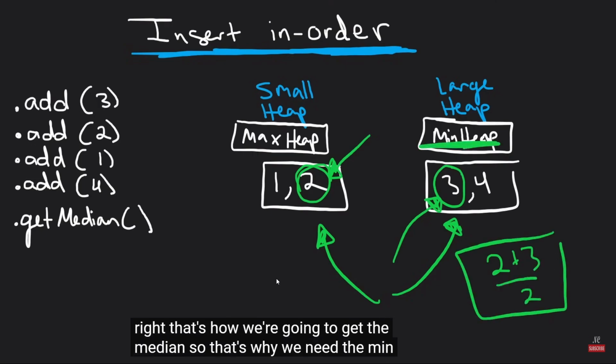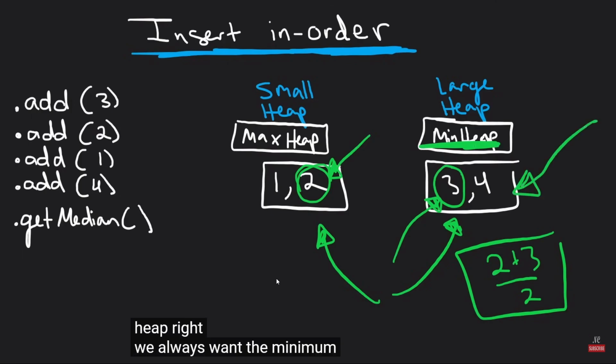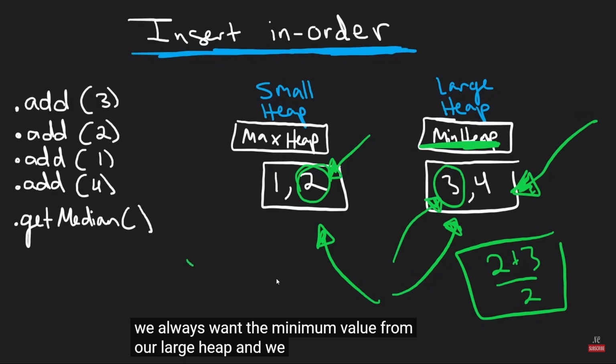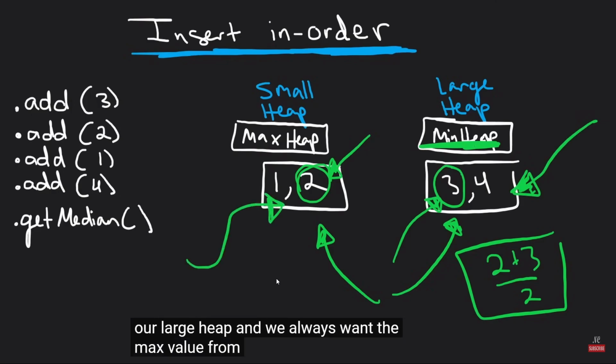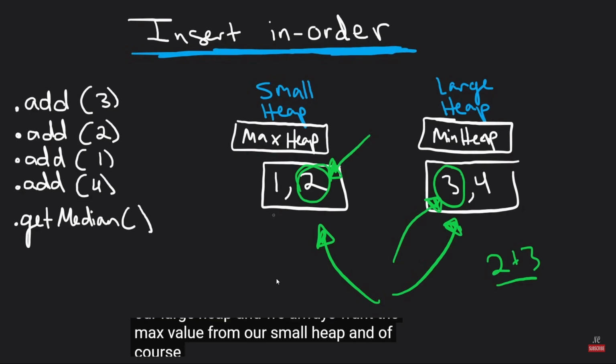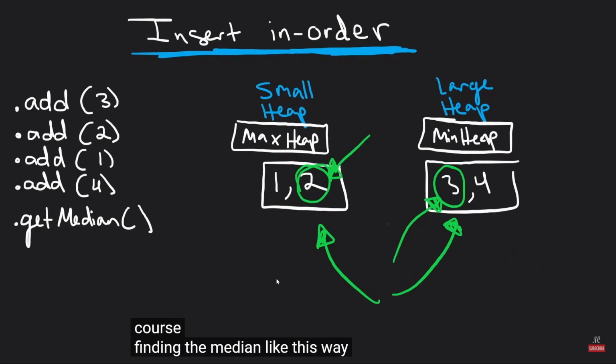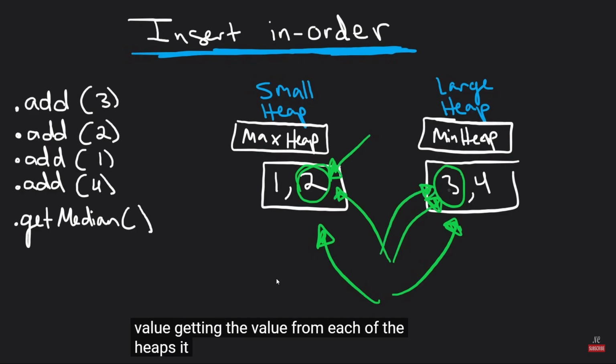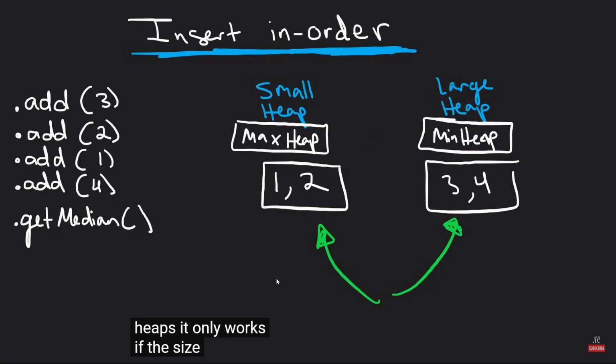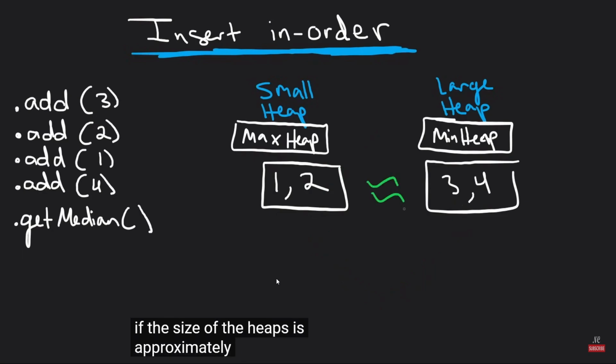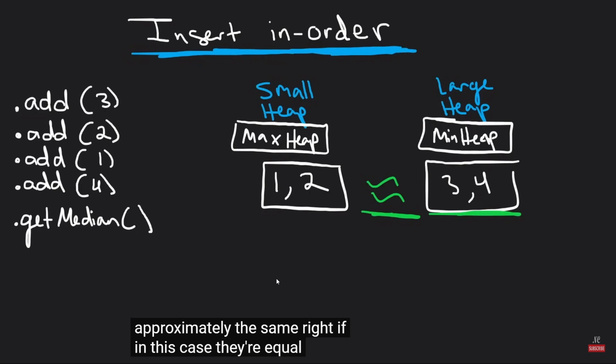So that's why we need the min heap, right? We always want the minimum value from our large heap, and we always want the max value from our small heap. And of course, finding the median this way, getting the value from each of the heaps, only works if the size of the heaps is approximately the same, right? In this case they're equal.